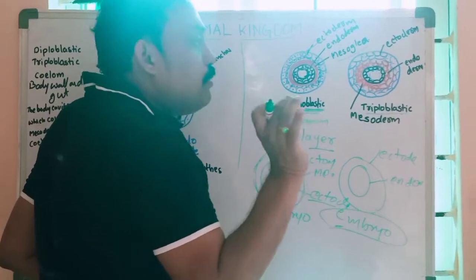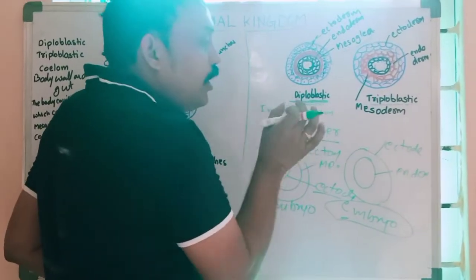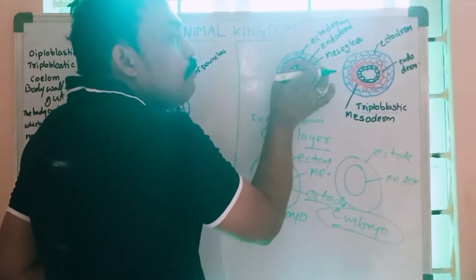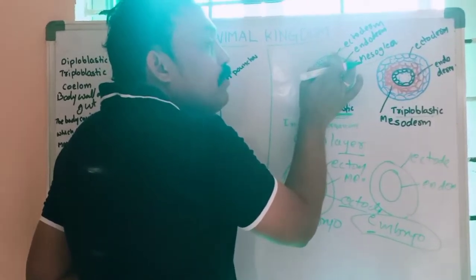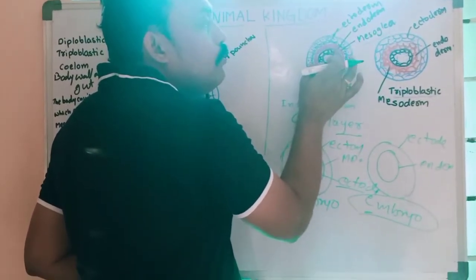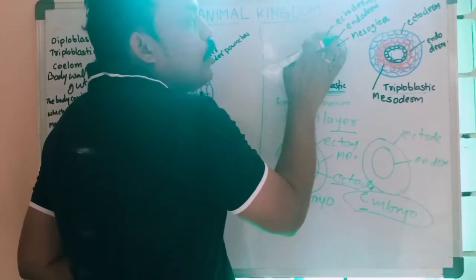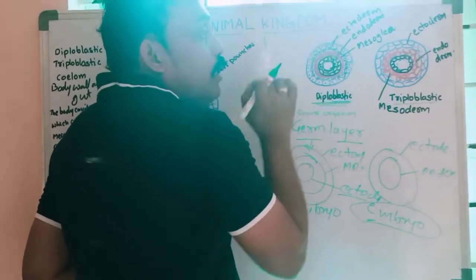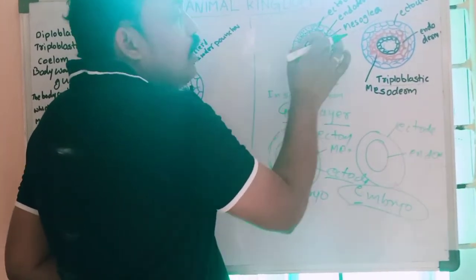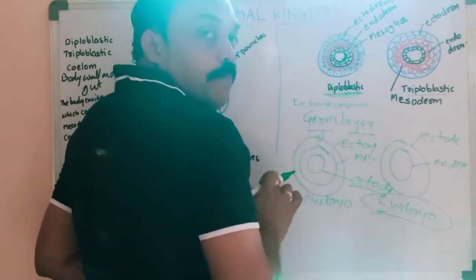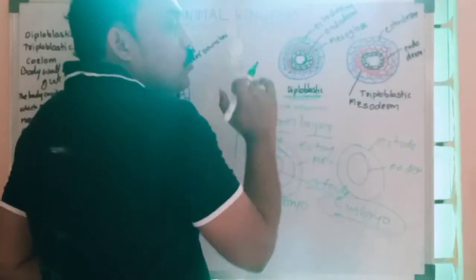What is absent in diploblastic organisms? There is no layer between the ectoderm and endoderm; only mesoglea is present between them.